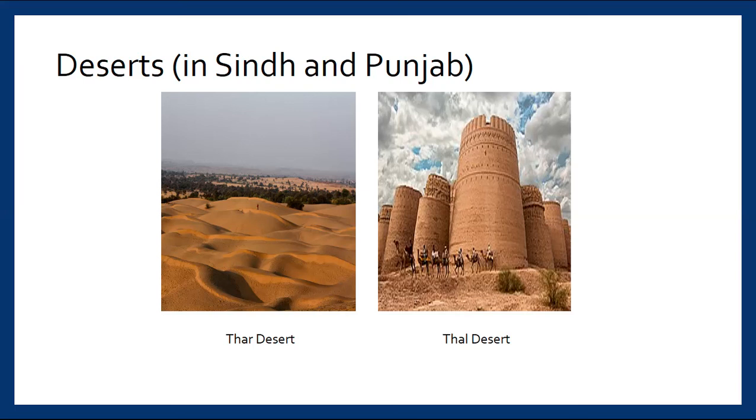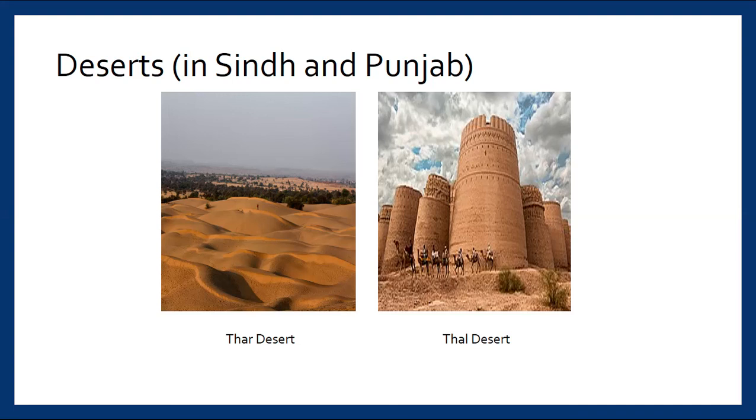Now see the deserts. Here the pictures of 2 deserts are shown, Thar Desert and Thal Desert. Thar Desert spans an area about 1,75,000 square kilometers and covers a large area of Pakistan and Sindh and India. It is the largest desert of Pakistan. Then Thal, it is situated in Punjab, located between Jhelum and Sindh rivers near the Potohar Plateau.